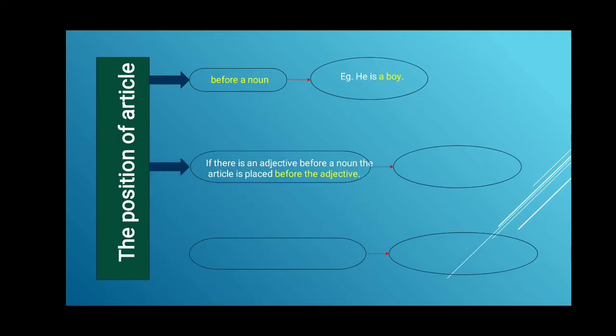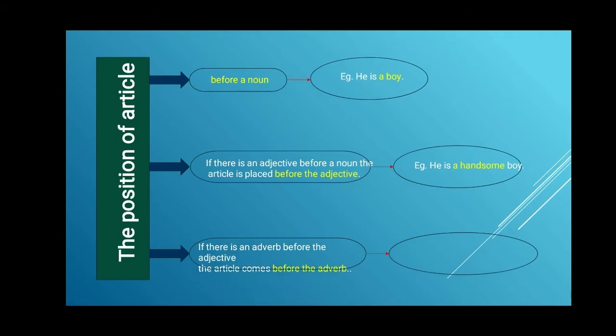But if there is an adjective before a noun, the article is placed before the adjective. For example, he is a handsome boy. In this sentence, handsome is an adjective, hence a is placed before handsome.